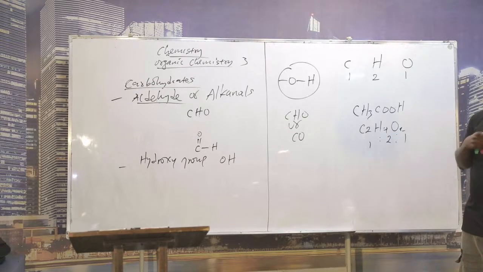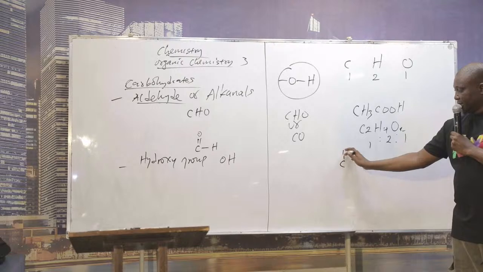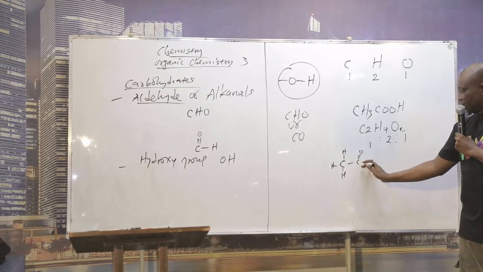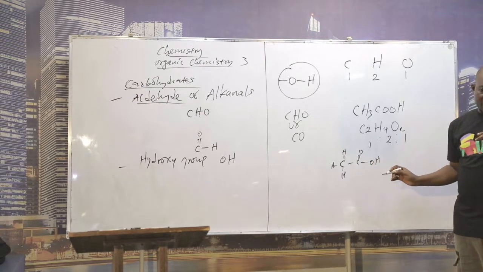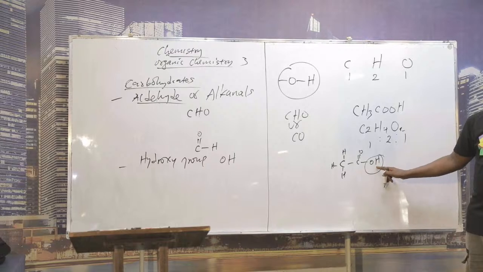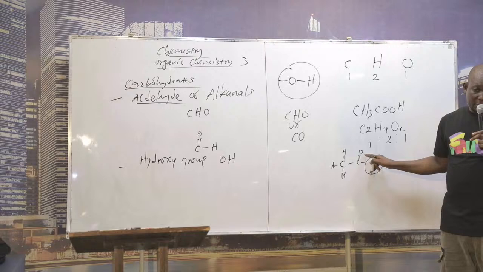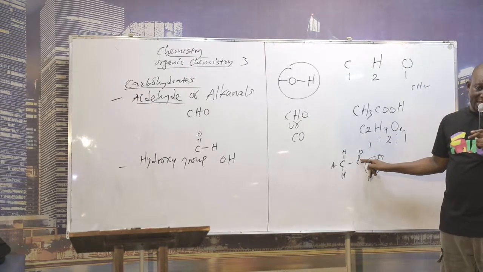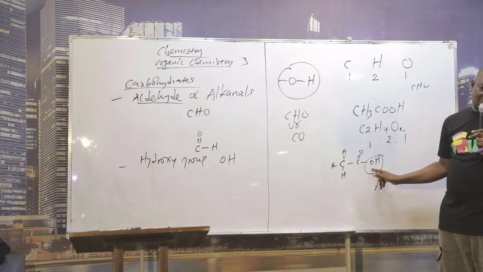One. Let's draw it. How do we draw this CH3? C1, H what? 3, CO, then what? O what? H. How many OH do we have there? One. Is it many? It's not many. Is this an alkanal? An alkanal must be what? CHO. Is there any alkanal here? No. You see, now we've been able to use this definition to sideline this compound.